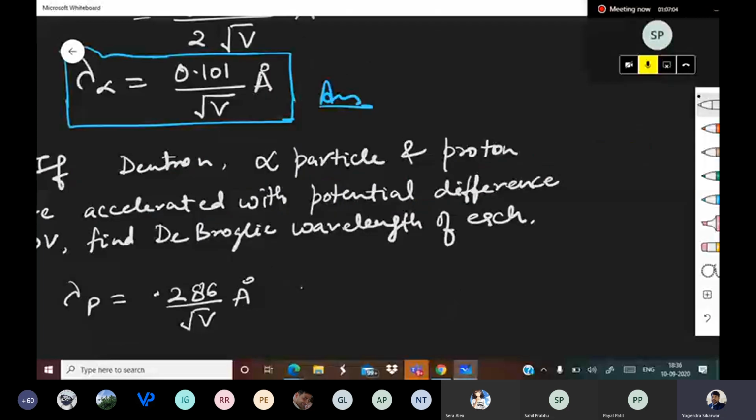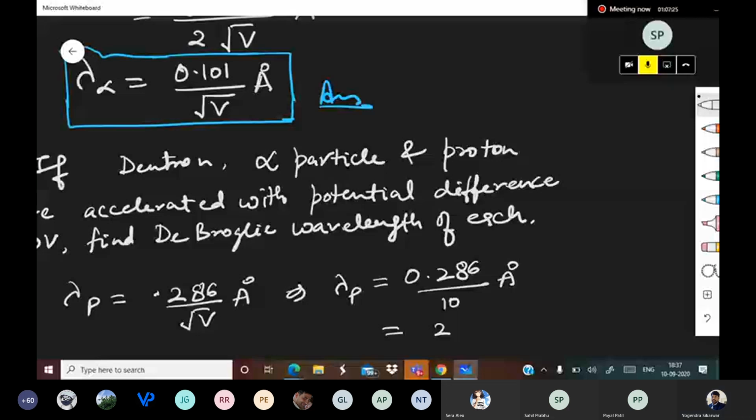So root V means root of 100. So lambda P is equal to 0.286 upon 10 angstrom. So that becomes 2.86 into 10 to the power minus 12 meters. Right.